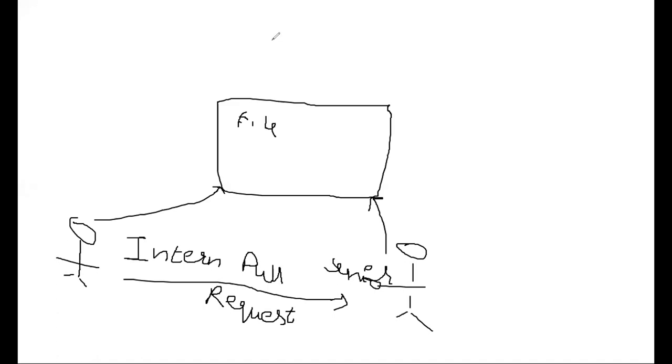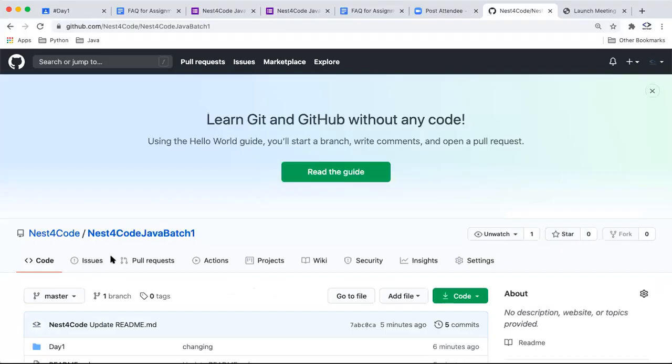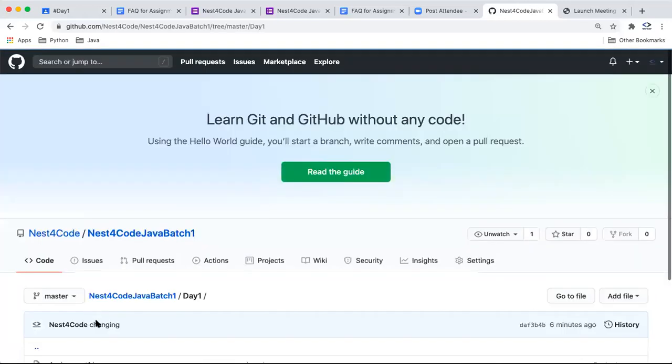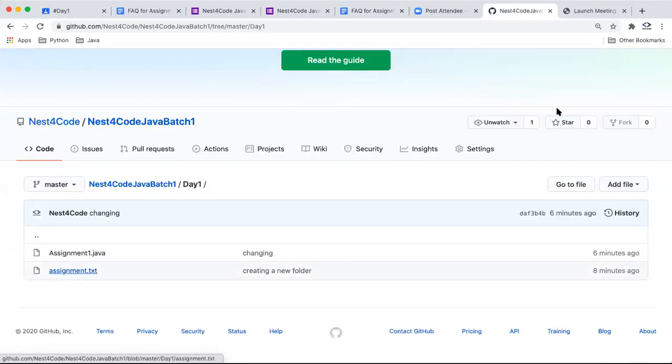For the assignment, you have to upload it with the .java extension only, guys. The .txt file I just created because it doesn't allow you to create an empty folder. Now I can go and delete this file also, that would work. Now it will allow you to delete this file also.